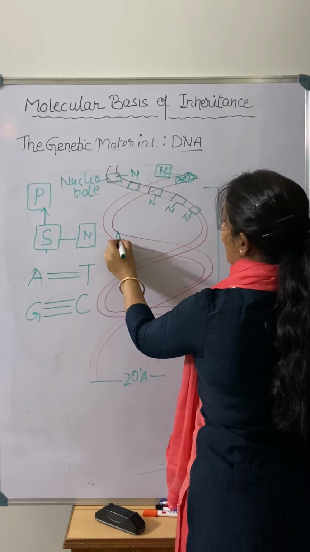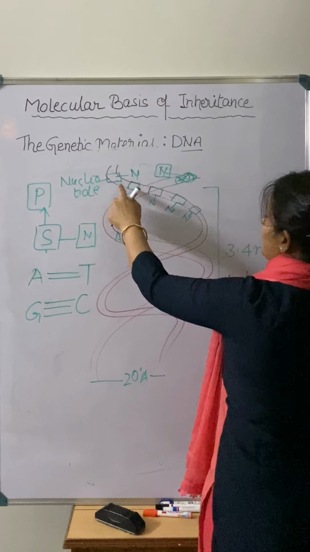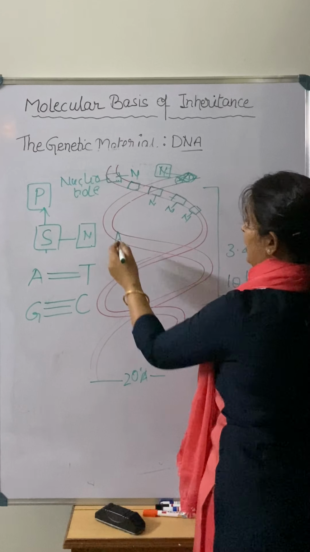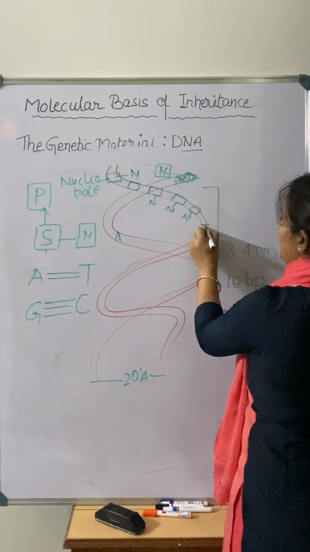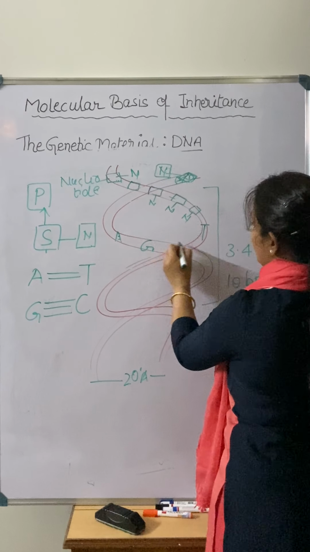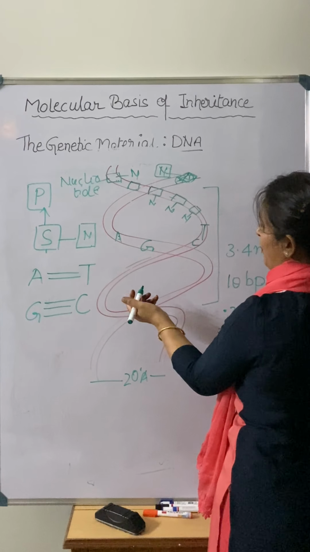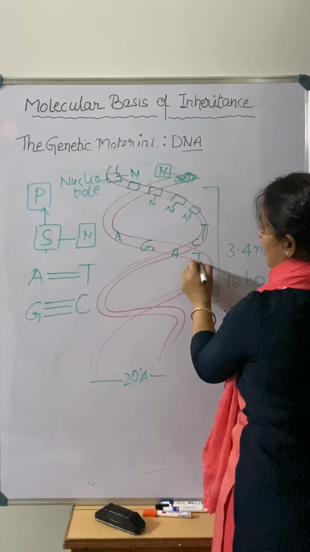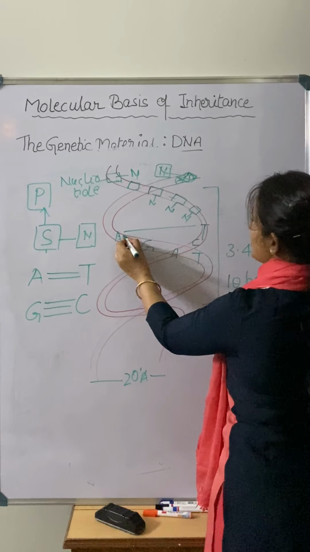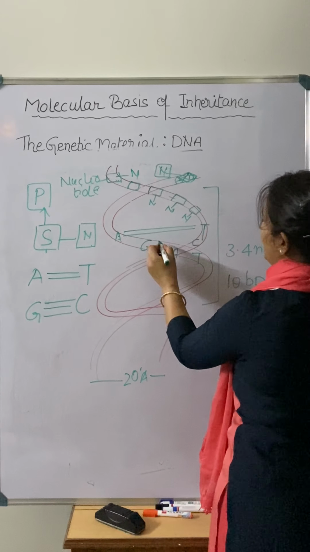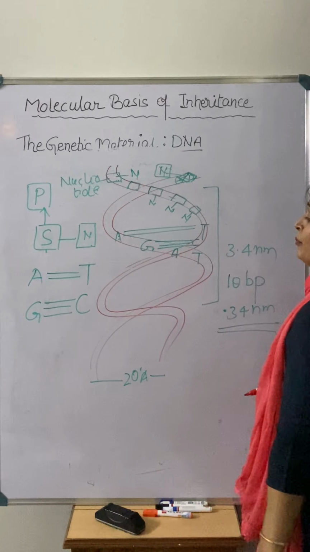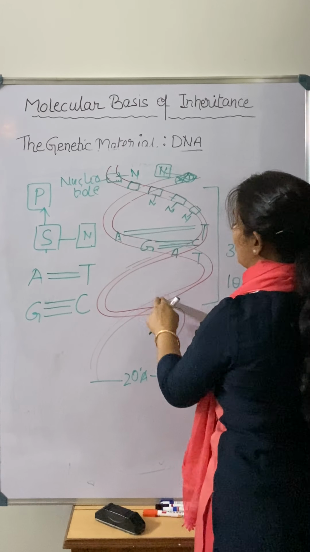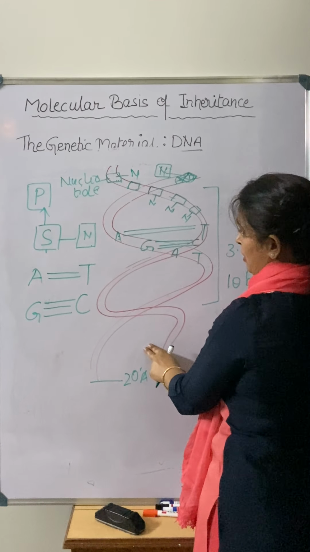And these two helical strands are anti-parallel. If there is an A on one helix, the opposite side is having a T, like this way, and bonding is double between adenine and thymine, and between guanine and cytosine there is a 3 hydrogen bonding. Due to this hydrogen bonding, it is having a stability, right?